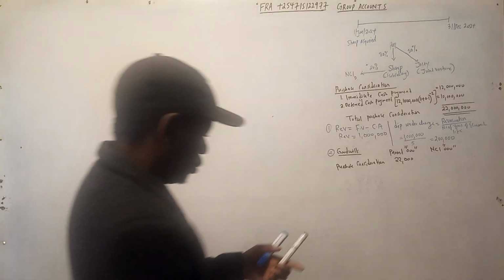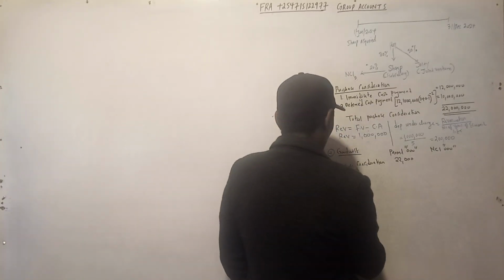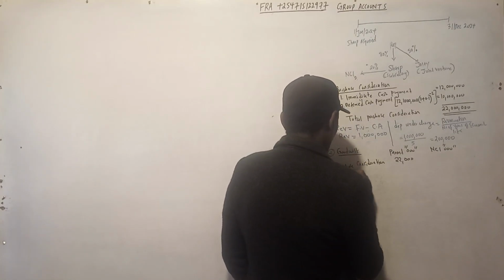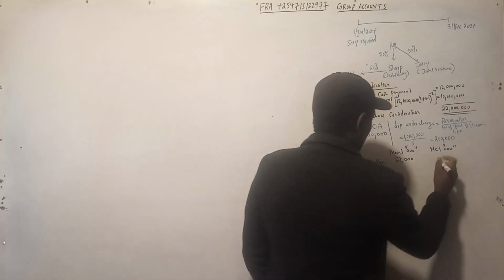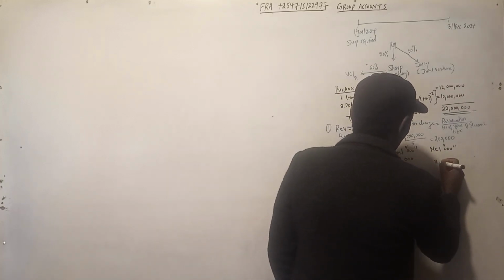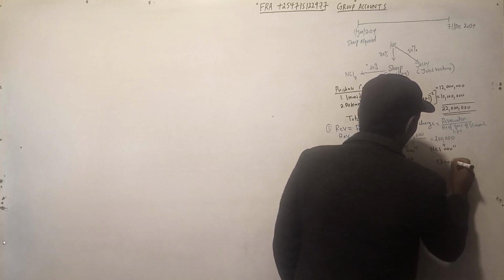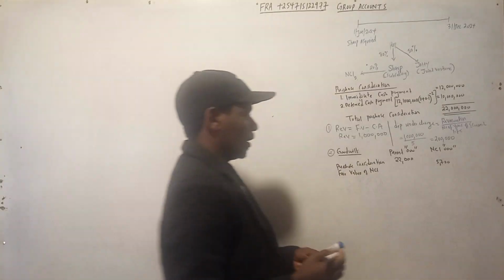Information number 2: Pool Limited measured the goodwill and non-controlling interest using the fair value method. The fair value of the non-controlling interest was 5.7 million at the date of acquisition. So the fair value of NCI is 5,700.